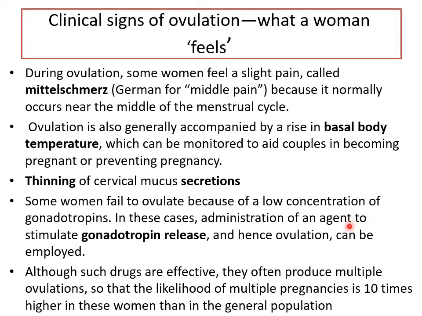In these cases, some drugs can be given to stimulate ovulation by increasing gonadotrophin release. So this can help ovulation. Okay, but sometimes these drugs often lead to multiple ovulations, so the likelihood of multiple pregnancies is higher if they are on such ovulation stimulation drugs.